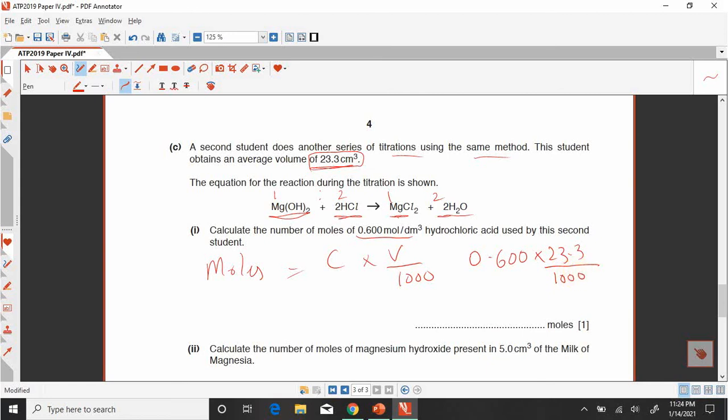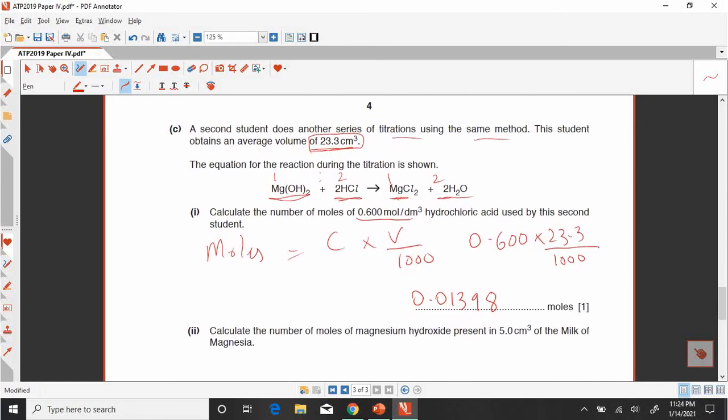When you solve, you will get the answer for the C1 part, 0.01398. This is the answer.